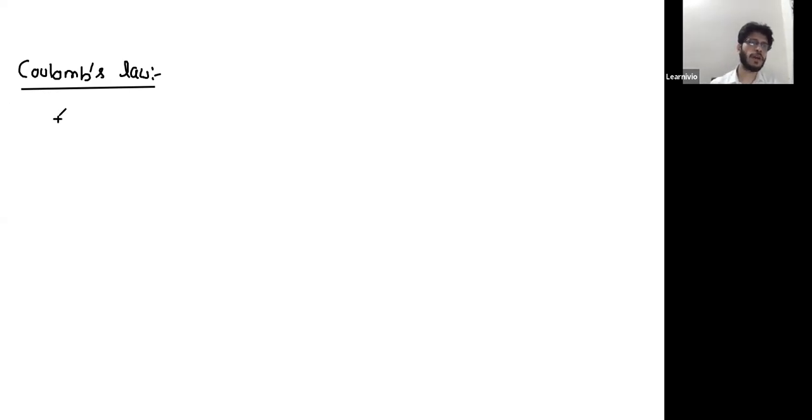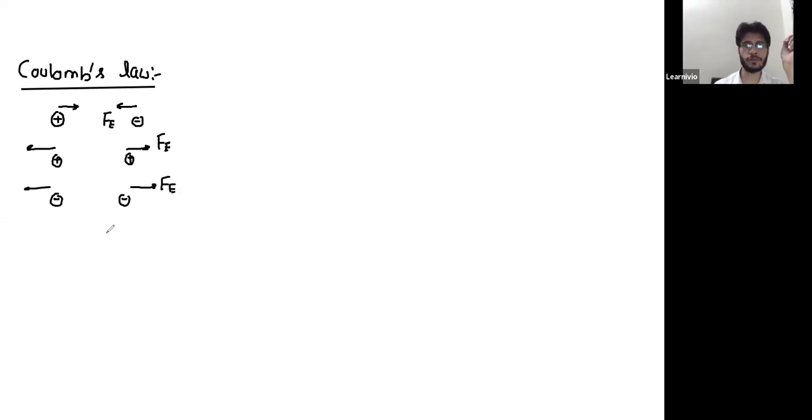Coulomb's law says if you have 2 charges, a positive charge and a negative charge, and you place them together, then they will attract each other. If you place a positive charge and a positive charge, then these charges will repel each other. The same way, if you take a negative charge and a negative charge, then these two charges will again repel each other. They attract or repel each other with a force. This force is known as electrostatic force, Fe.